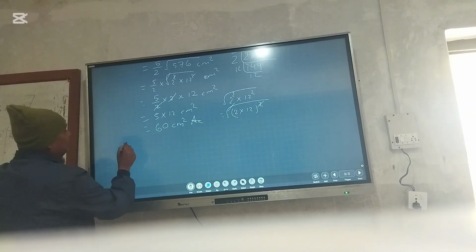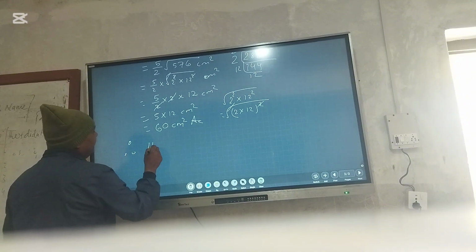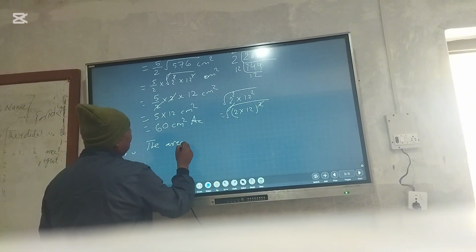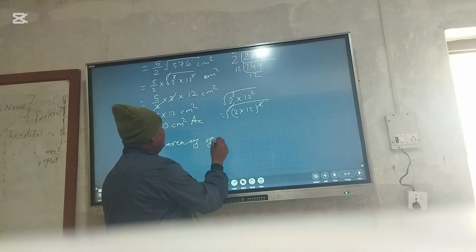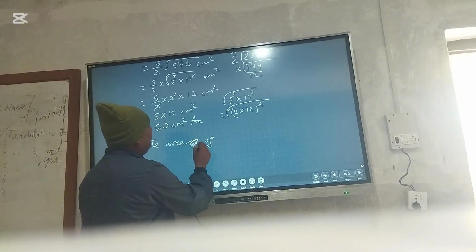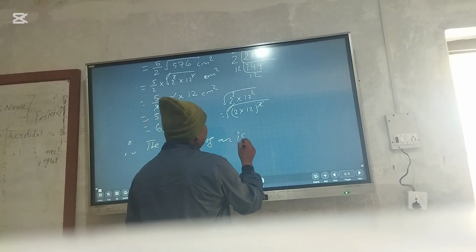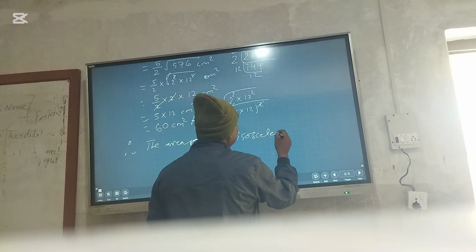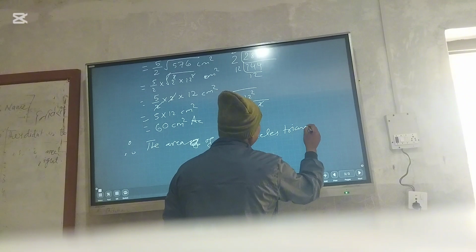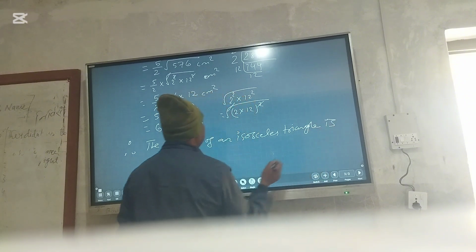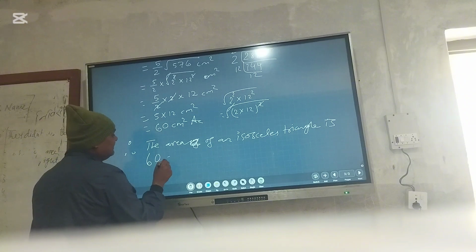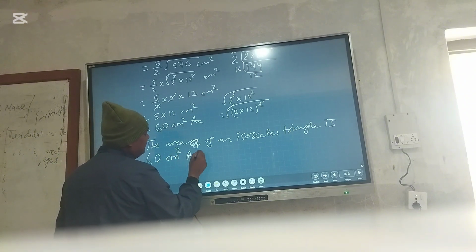Hence, we have calculated. Therefore, the area of an isosceles triangle is how much? 60 centimeter square.